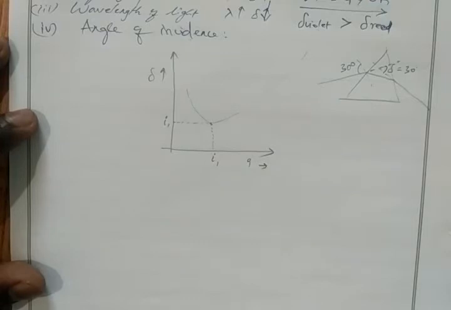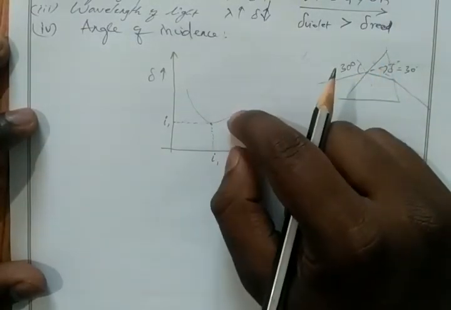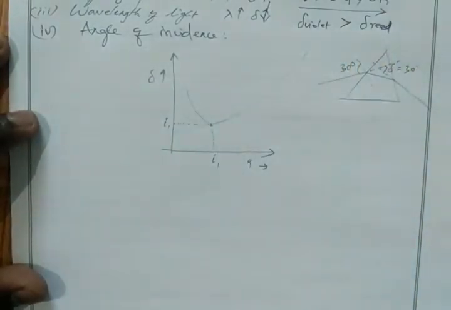Then after that, it will again increase. Okay, for the particular incident angle, the angle of deflection will increase. So it has different characteristics for angle of incidence. Okay, it behaves differently. When you do this experiment, you can find it. For certain angles, our angle of incidence and angle of deflection will change.